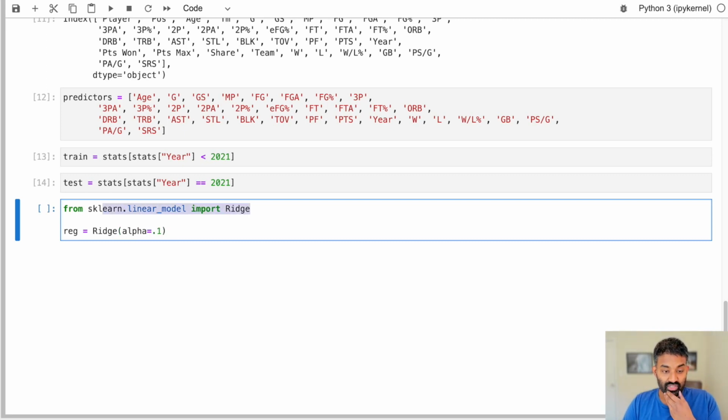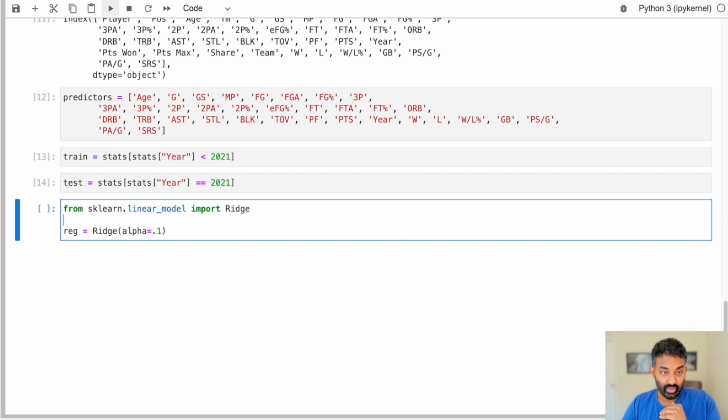So basically what we did here is we imported a ridge regression model from scikit-learn. Make sure you have scikit-learn installed. And then we initialized the ridge regression model with an alpha of 0.1. And alpha just controls how much the coefficient is going to be shrunk to prevent overfitting. So feel free to play around with different alpha values if you want to see how performance changes when you're training it versus testing it.